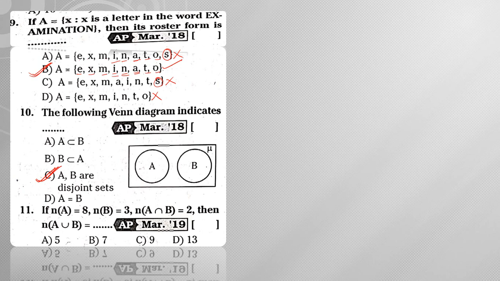Next, the 11th one. If n of A is equal to 8 and n of B is equal to 3, n of A intersection B is equal to 2, then n of A union B is equal to. So already we know the formula. n of A union B is equal to n of A plus n of B minus n of A intersection B. On substituting the values, I am going to get 8 plus 3 minus 2.